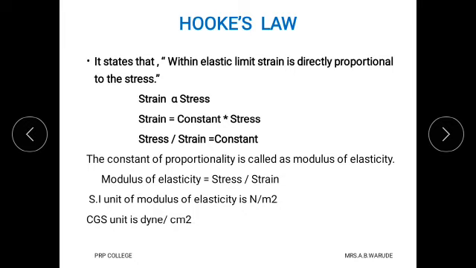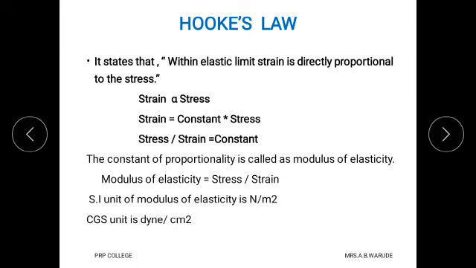Hooke's law states that within elastic limit, that means if the force is within limit, then strain is directly proportional to stress, and therefore we write strain is directly proportional to stress.